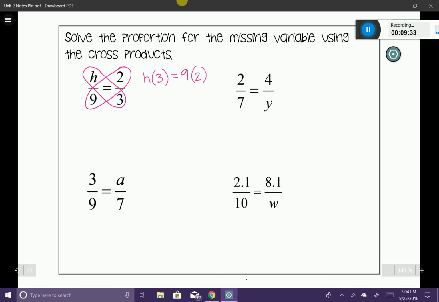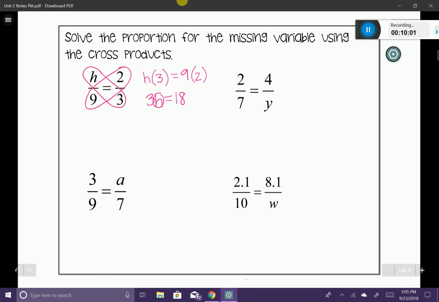Now I'm going to go ahead and solve my equation. Now, you can see here that I have h times 3. Another way to write h times 3 will be 3h, because we always like to put the coefficient in front of the variable. And that's going to be equal to 9 times 2, which is 18. You can see now that we're going to revert back to that first slide that we talked about today when we were reviewing one-step equations. Now we're going to go ahead and solve for that variable h.